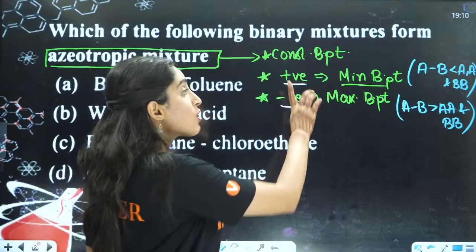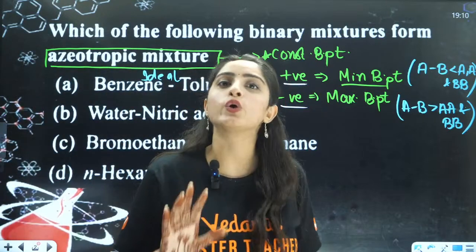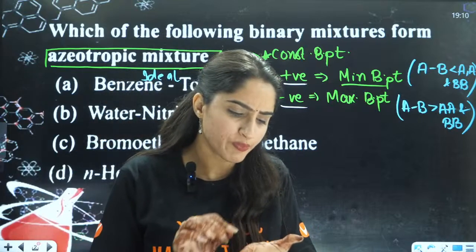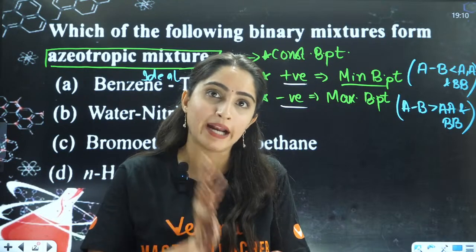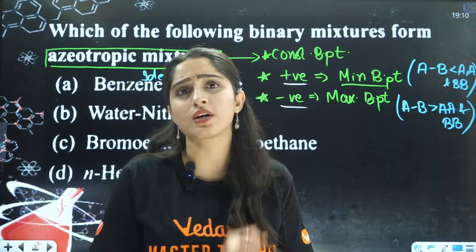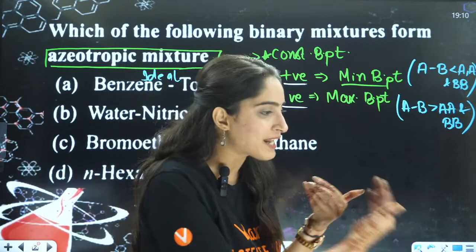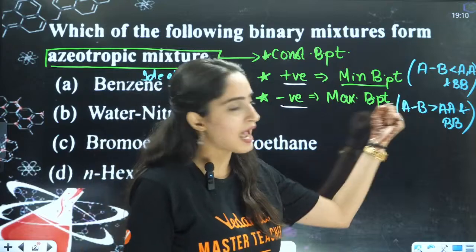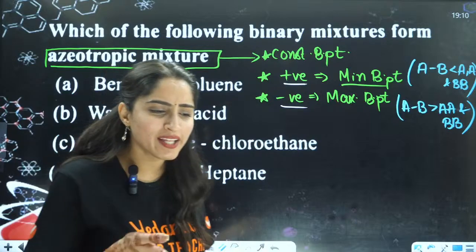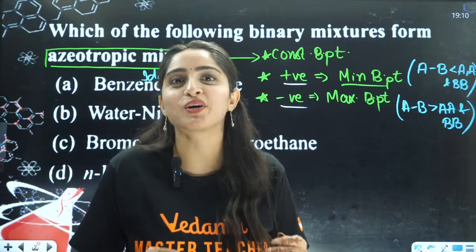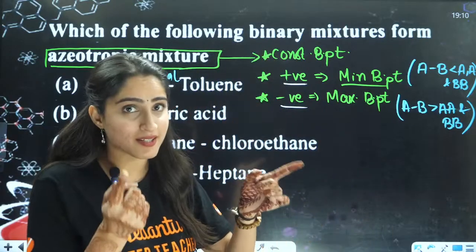Now, for positive deviation, here I am saying the interactions are less. Let's assume that you and your best friend were sitting alone, studying, with 100% focus, wanting to get 99%. But then your best friend comes. You are gossiping and interacting with each other. Because your interactions have increased, that is why you are showing negative deviation. You are not able to study because you are too much into gossiping and all of that stuff. So this way you can remember this thing.